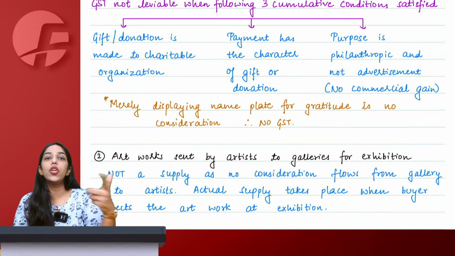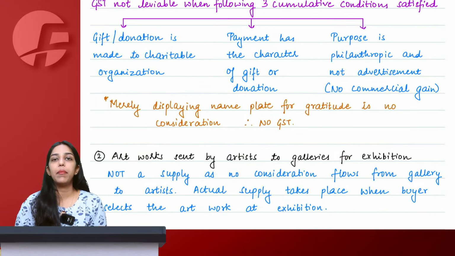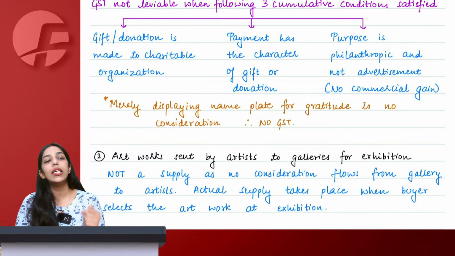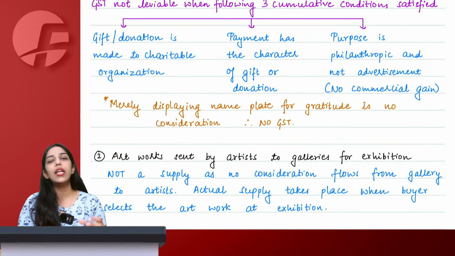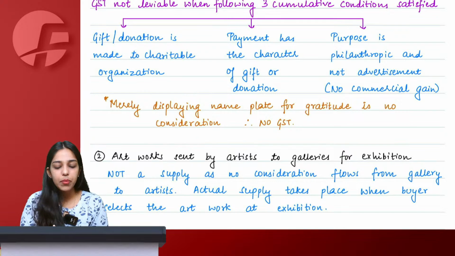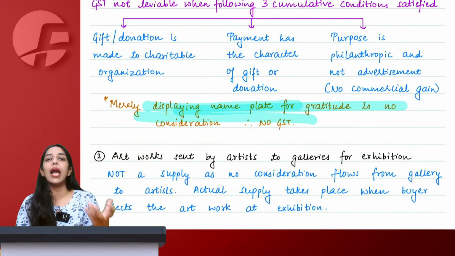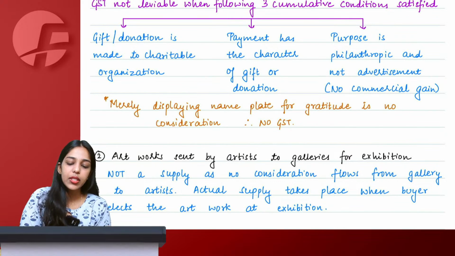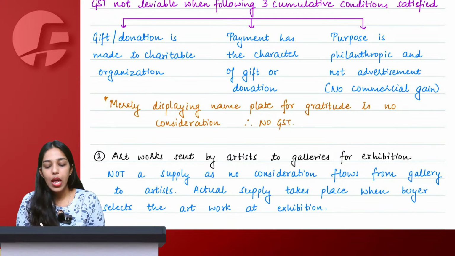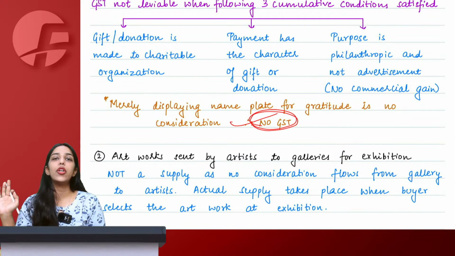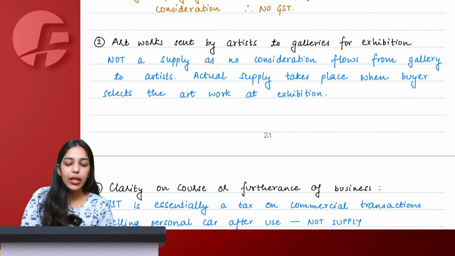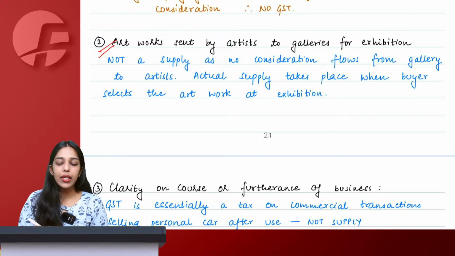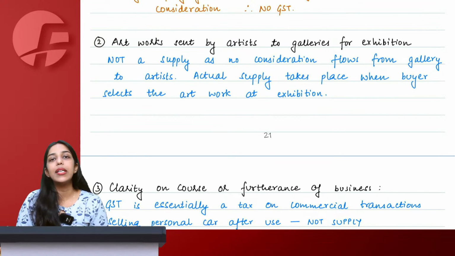But let's say not your name, you put your firm name, you put your company name, then it would equate to being advertisement services, commercial gain, and that would be taxable under GST. Only and only if you are giving a donation and they are just merely displaying your nameplate to show gratitude, then also it is okay. We consider it as a donation without quid pro quo and no GST will be levied on the same.